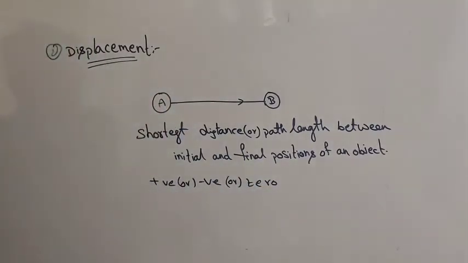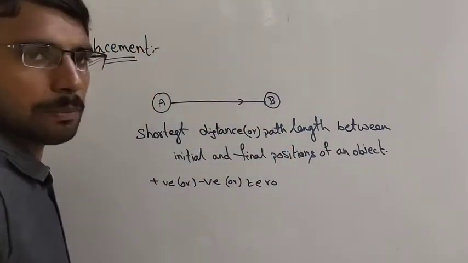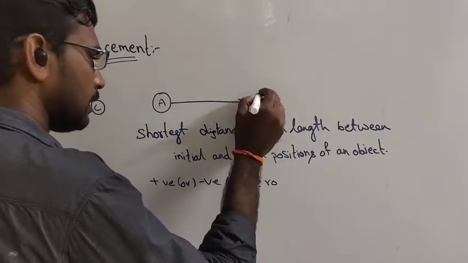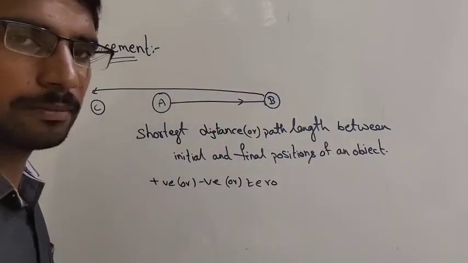Sir, when will it be positive, when will it be negative, when will it be zero? Object is moving from A to B, it's positive. Now here is the position C. Then it is traveling from B to C. In this case, it will be negative.